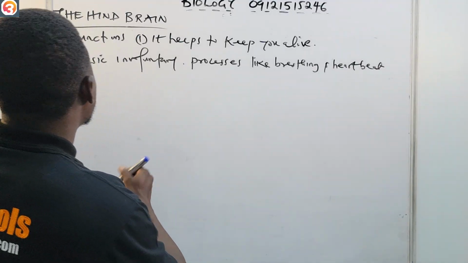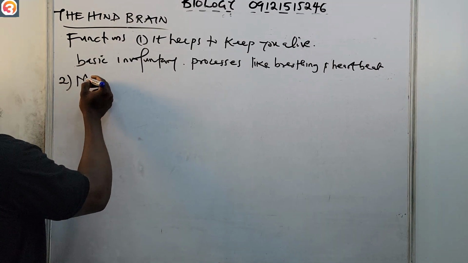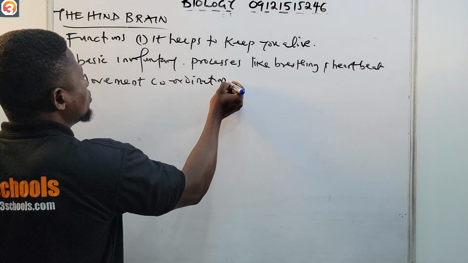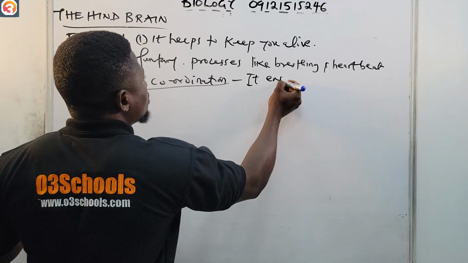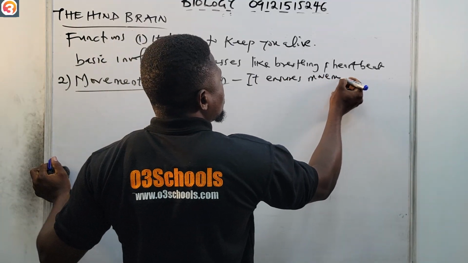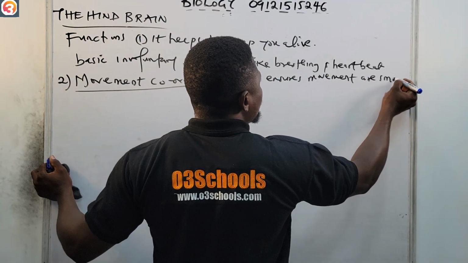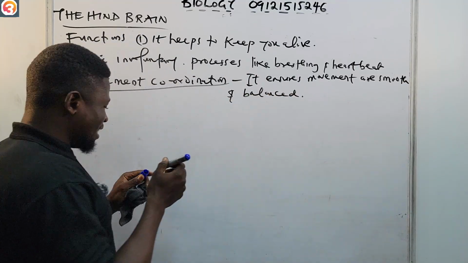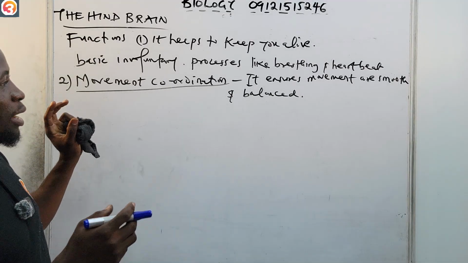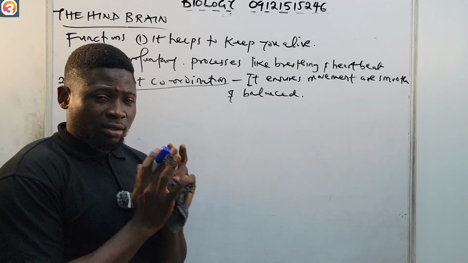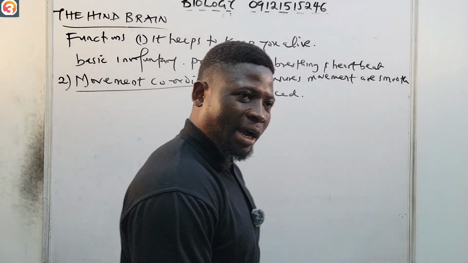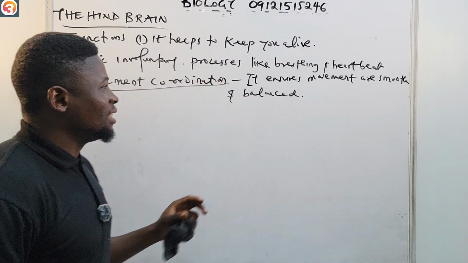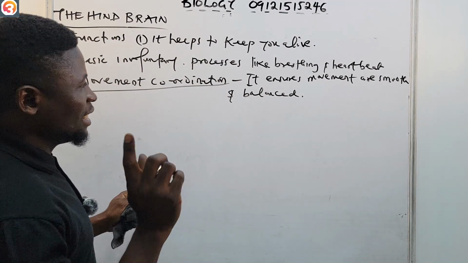Then number two, it helps in movement coordination. It ensures movements are smooth and balanced. So that's another function of the hindbrain. It ensures that your movement is smooth and balanced. So as you are going, those of you that catwalk for the girls, your movement is smooth and balanced. It is your hindbrain that coordinates all of that.